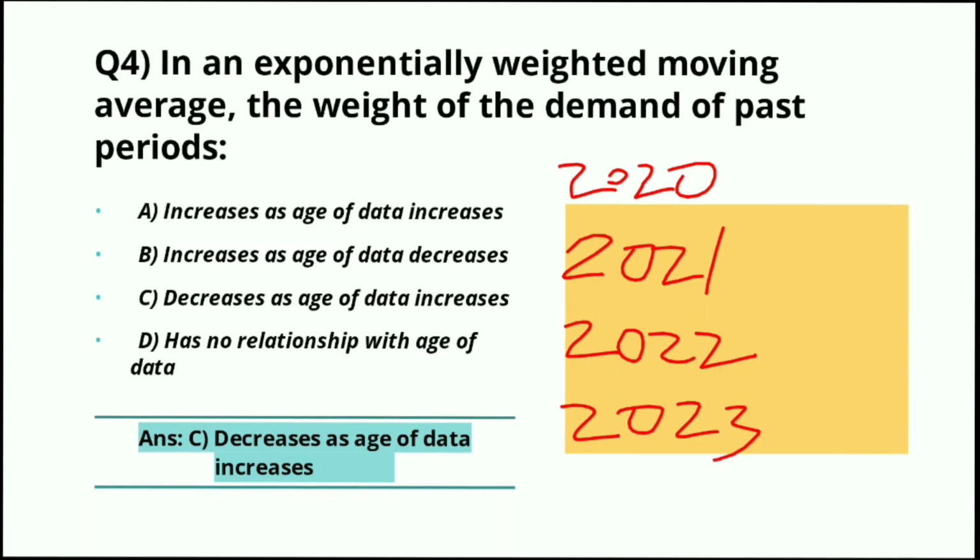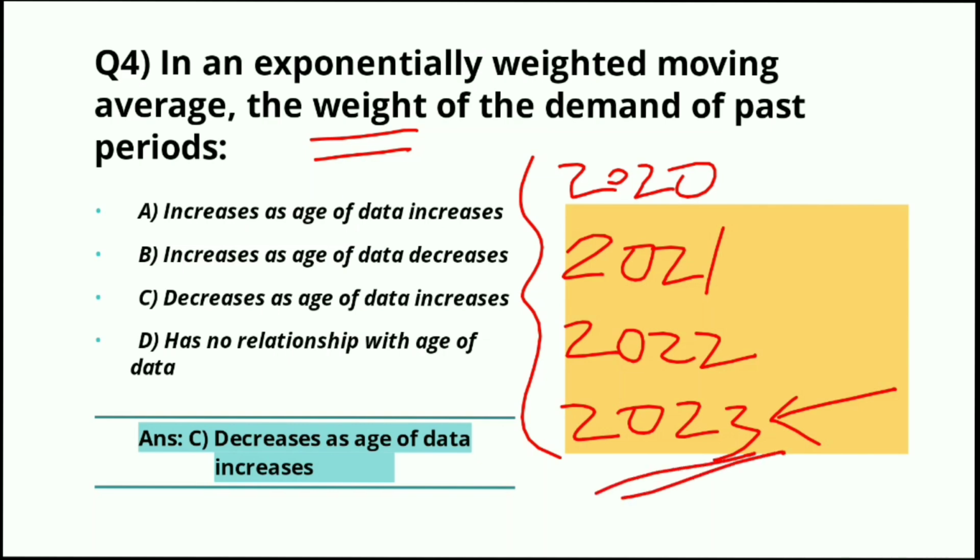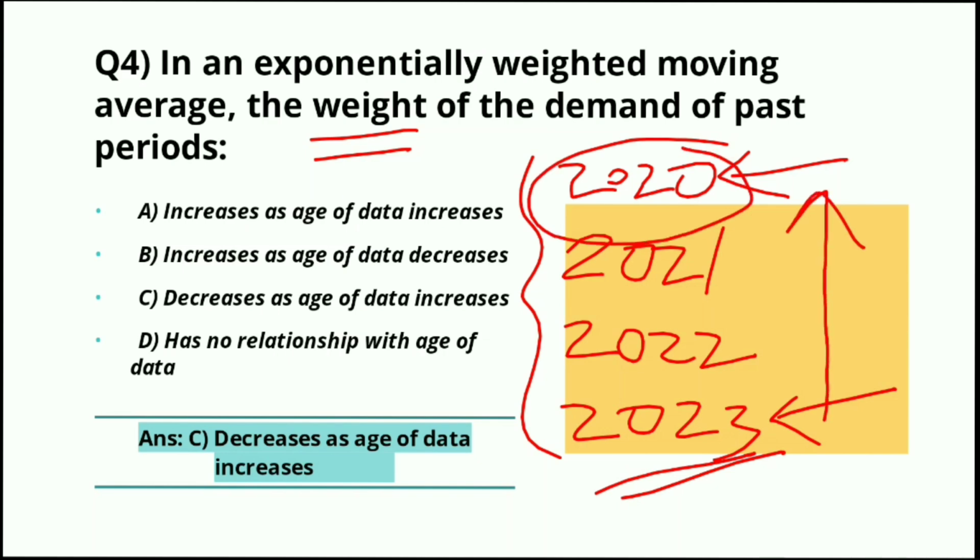Suppose हमारे पास इन 4 years का डेटा दिया है. When we will give weight to this data, we will give highest weight to this year because this is the most recent year, and we will give least weight to the past data. So our weight decreases from recent to past data.